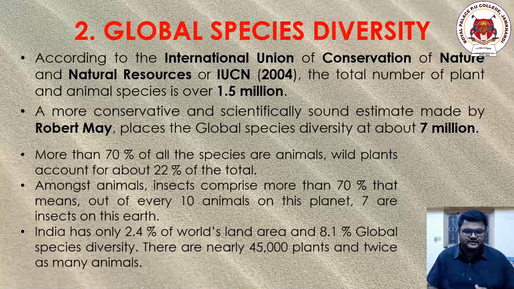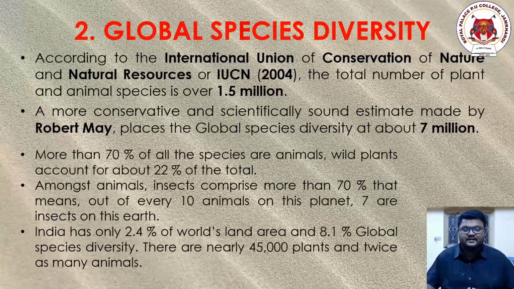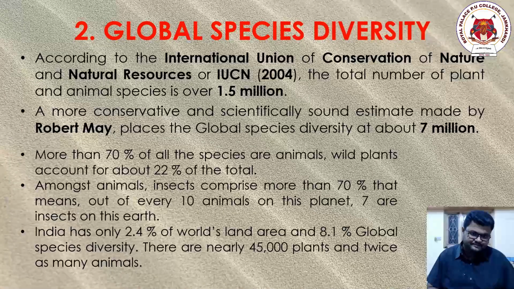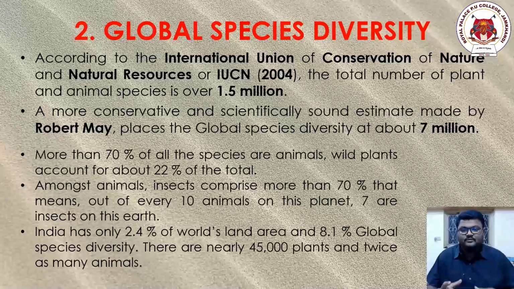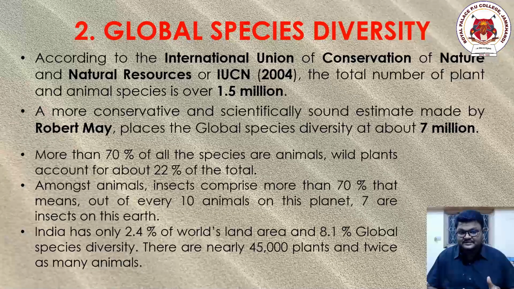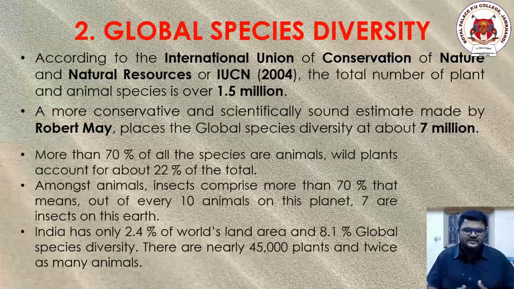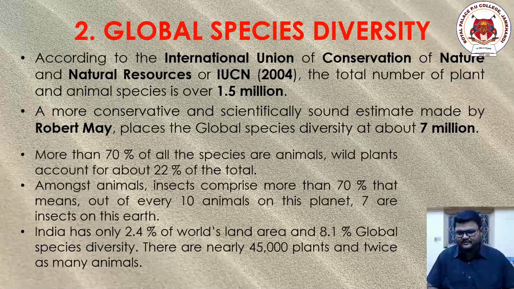They are distributed. The word itself says that the distribution of organisms in different places of Earth is called species diversity. Now, to understand how many organisms are present in different places, the concept is global, which is the planet Earth, species diversity.